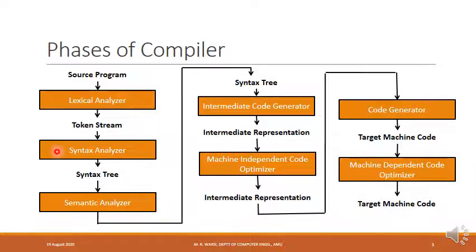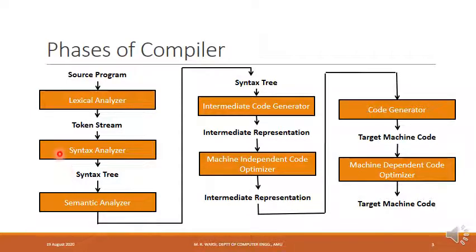And syntax analyzer verifies whether the token stream coming from lexical analyzer is according to the specification of the language or not, whether they are in the right order or not. In other words, syntax analyzer verifies the syntax of the program. While it is verifying the syntax, it is also converting token stream to syntax tree.